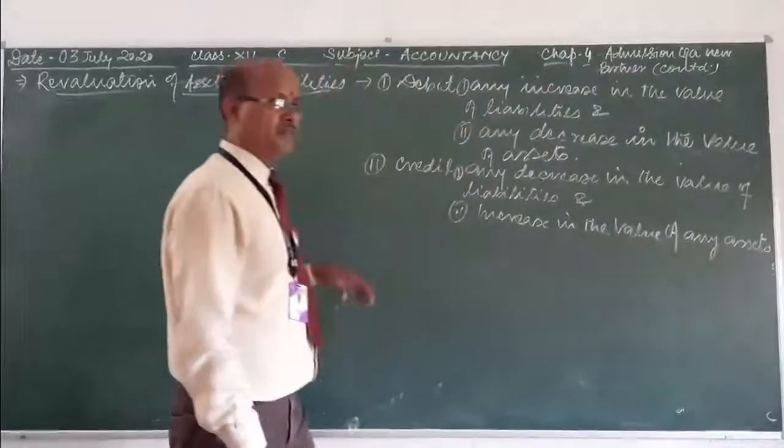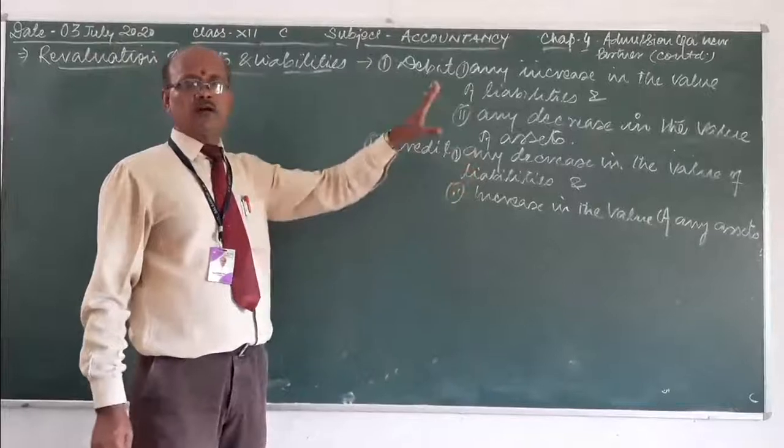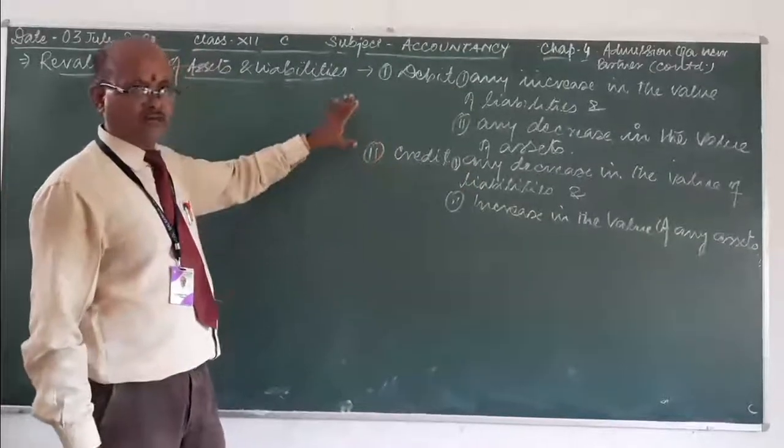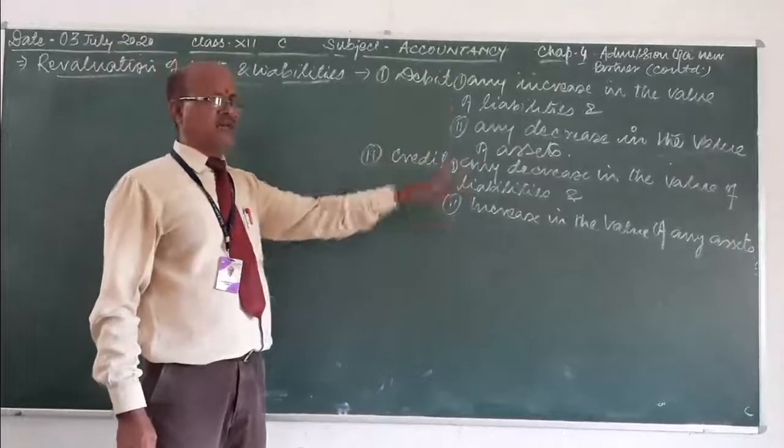In this way, you will compare the given value in the book from the adjustment given after the question, and you have to make the entries like that.